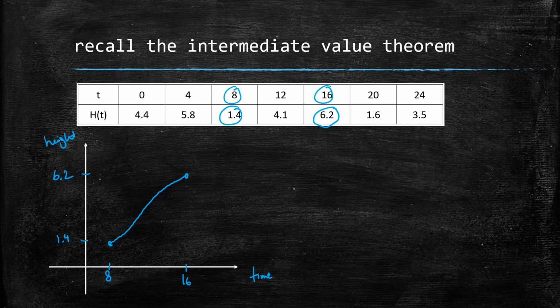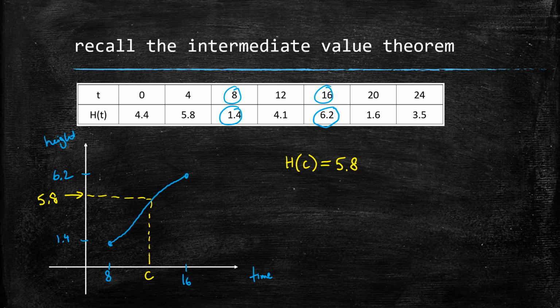And then what this guarantees is that for any y value between the two y values at the endpoints, so we could say 5.8, just make up any y value that falls in the range 1.4 to 6.2. What the intermediate value theorem says, notice there's no averages in here, there's no means, is that it must have become 5.8 at some point in the interval 8 to 16 if the function is continuous. So what it guarantees is that h of c is equal to whatever value, in this case 5.8.